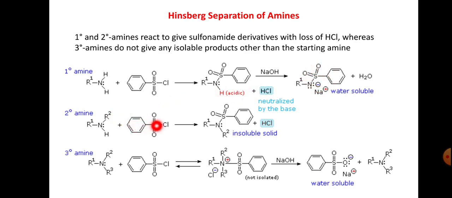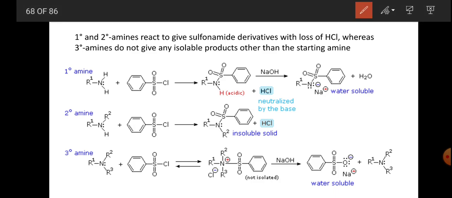Whereas secondary amines on treating with Hinsberg reagent give dialkyl benzene sulfonamide, and this is insoluble in NaOH, and tertiary amines do not react with Hinsberg reagent, no reaction with Hinsberg reagent.